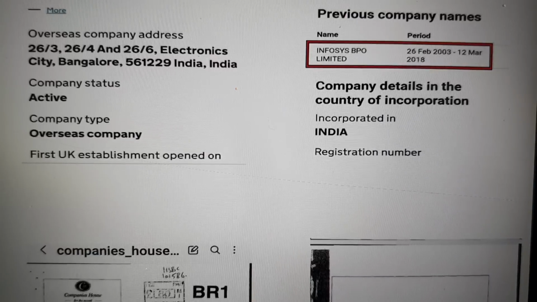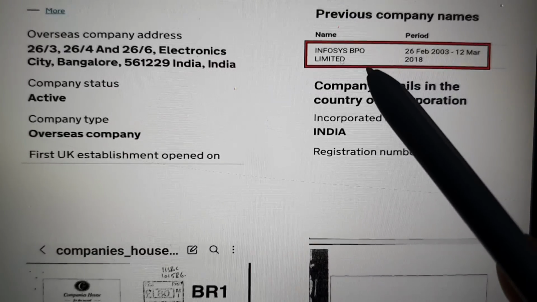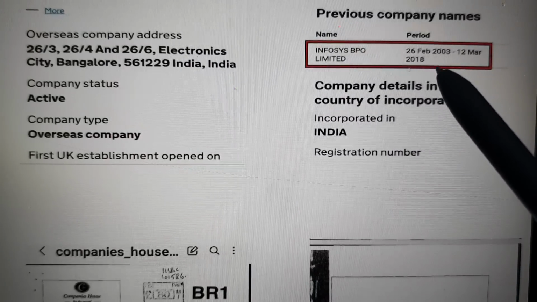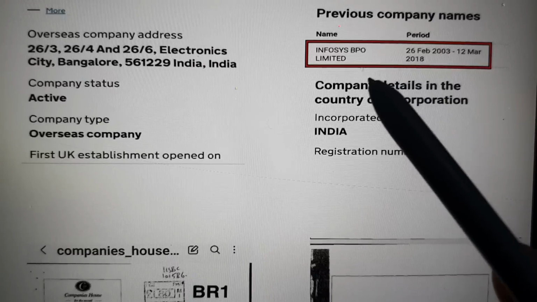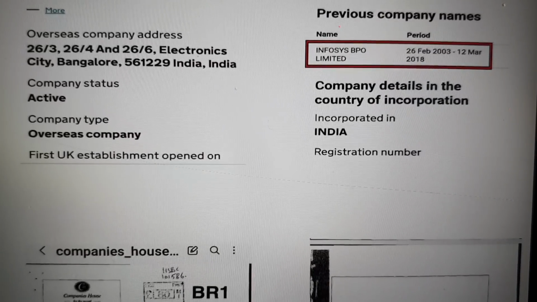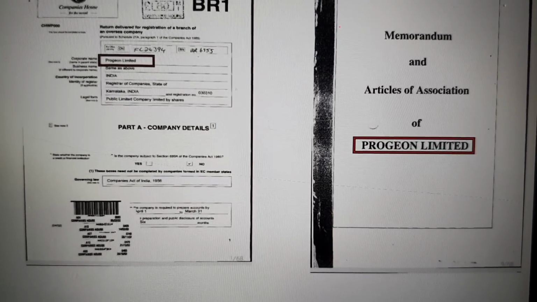Bearing in mind this is a Prime Minister's affiliated company, all they've done is change one letter, change the name, and that then removes any liability or accountability from this company. And they've just changed one letter to do that. That means that money can be moved through accounts, whether it be laundered money, criminally attained, or through tax evasion. Now let's look at the incorporation document.